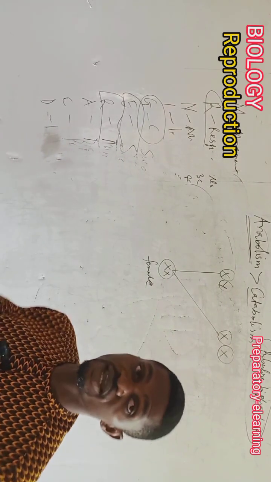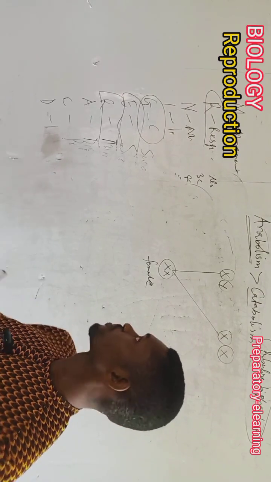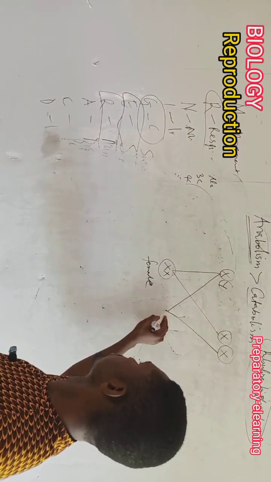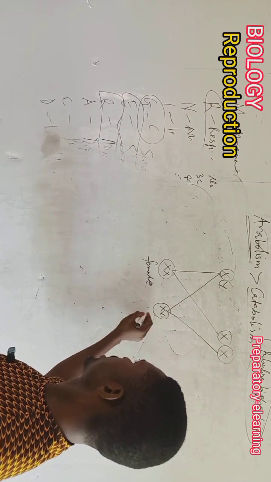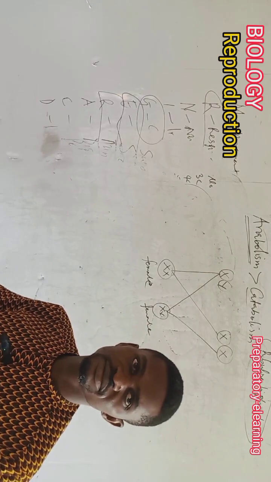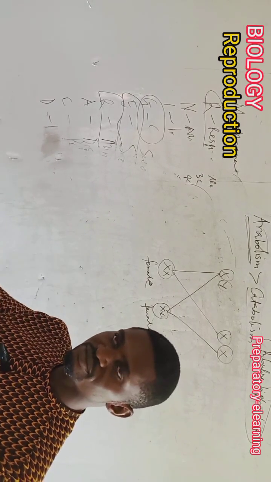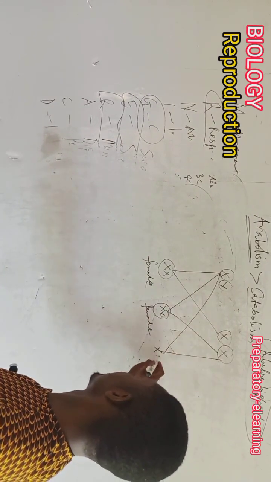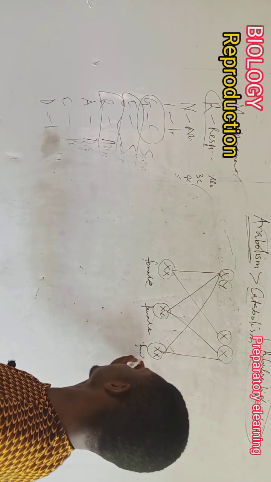Now, if in the next copulation, the fertilization that has taken place is still the X that is here, then the man is still going to have a female child. If in the third copulation it is still X, then the man is still going to have a female child.